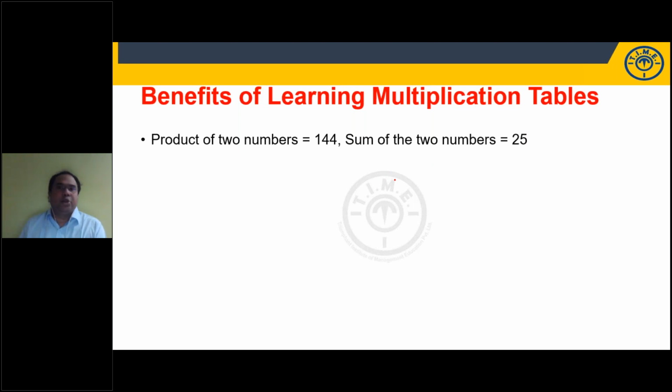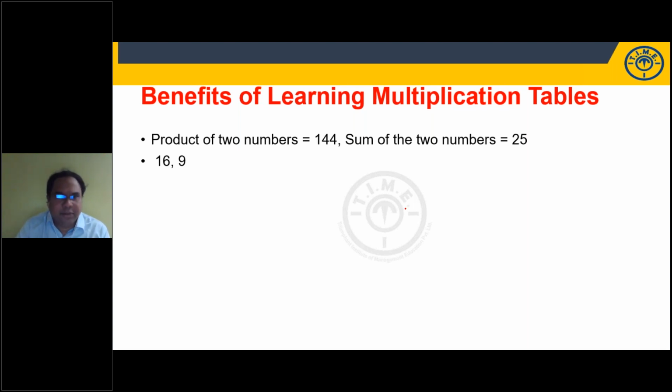Can you guess those two numbers? Product 144. Sum, if I add, it should be 25. Right. Very good. 16 and 9. 16 into 9 is 144. What is 16 plus 9? 25. Right? I'm just telling you applications of multiplication tables.